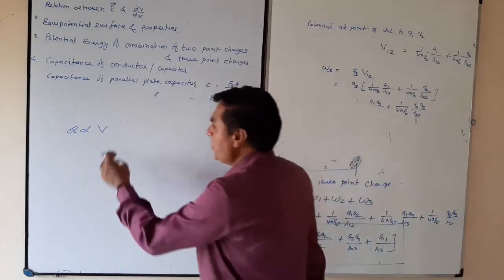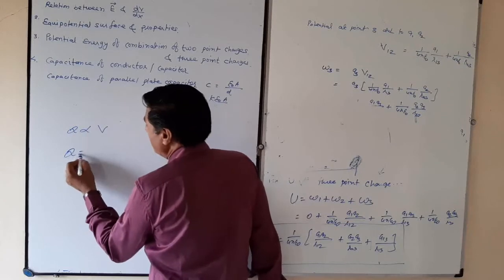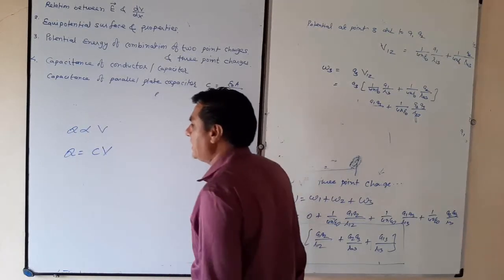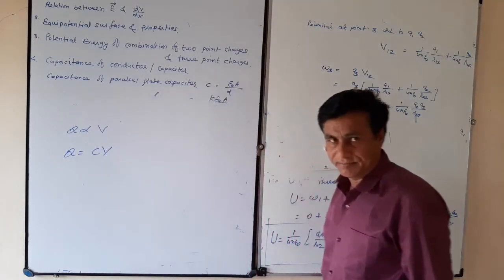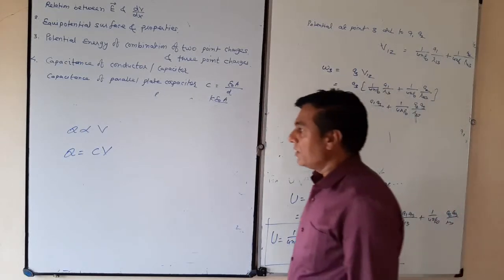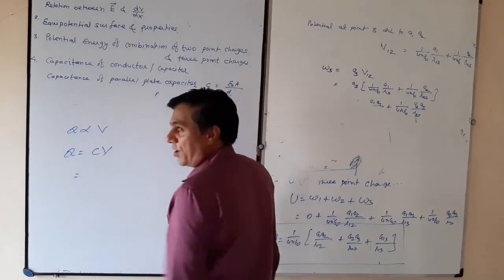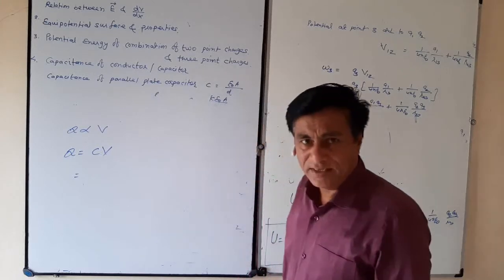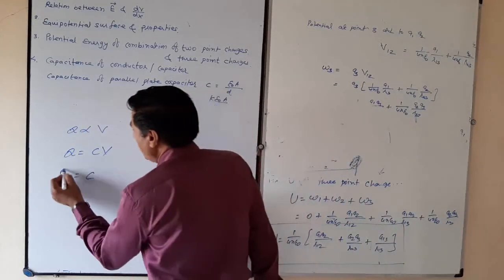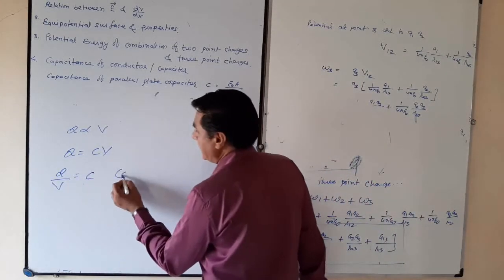Now, if you remove the proportionality sign, Q is equal to CV, where C is another constant, which relates the amount of charge to the potential. So C is equal to Q by V, and it is called capacitance.